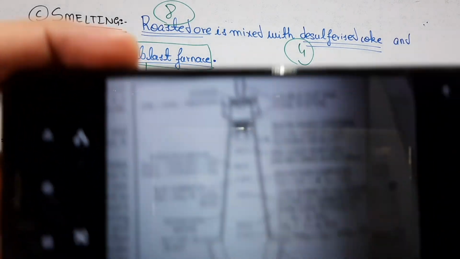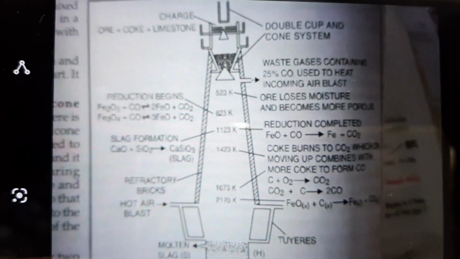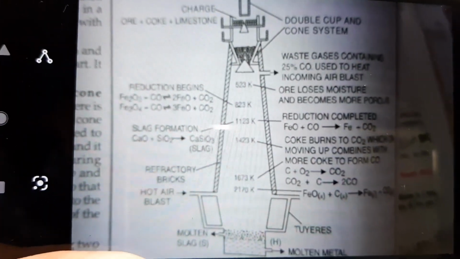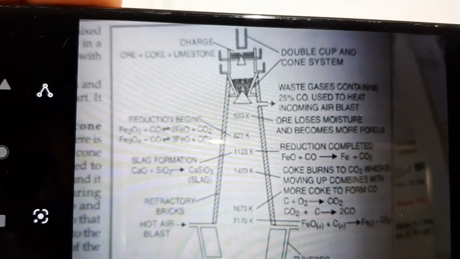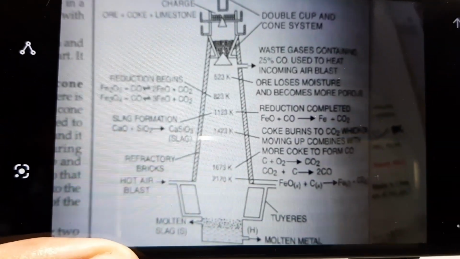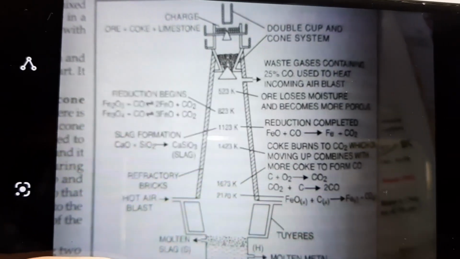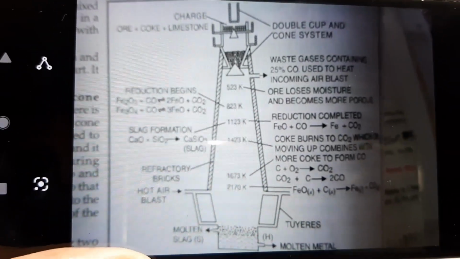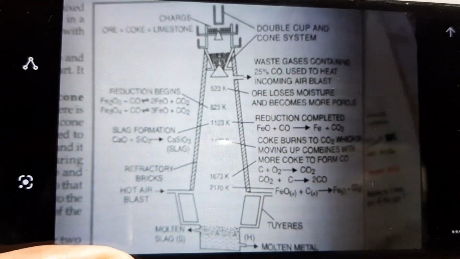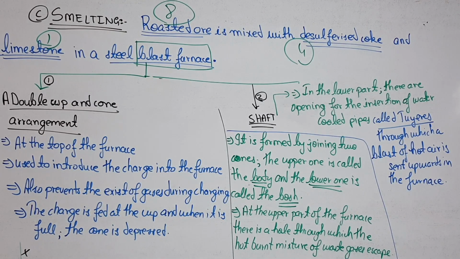Now I am showing you the pic of the blast furnace. Kindly have a look over it. This is the blast furnace. Just take a screenshot. Okay, taken. Now after seeing this, just see the image.